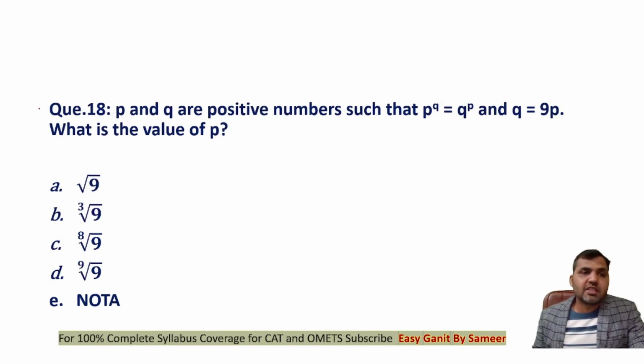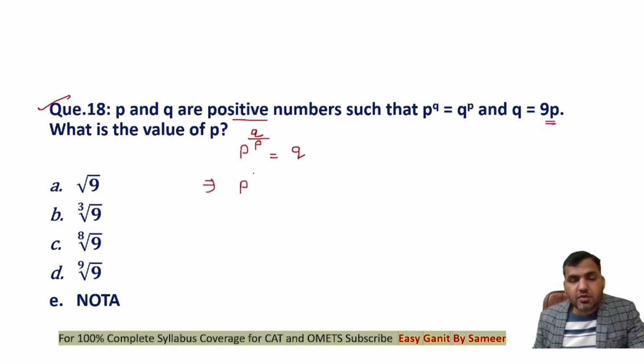Here's the question number 18. It says that p and q are positive numbers such that p power q is equal to q power p and q is equal to 9p. What's the value of p? See guys, p raised to power q. Can I write down this expression as p raised to power q upon p is equal to q? Now you see that q is equal to 9p.